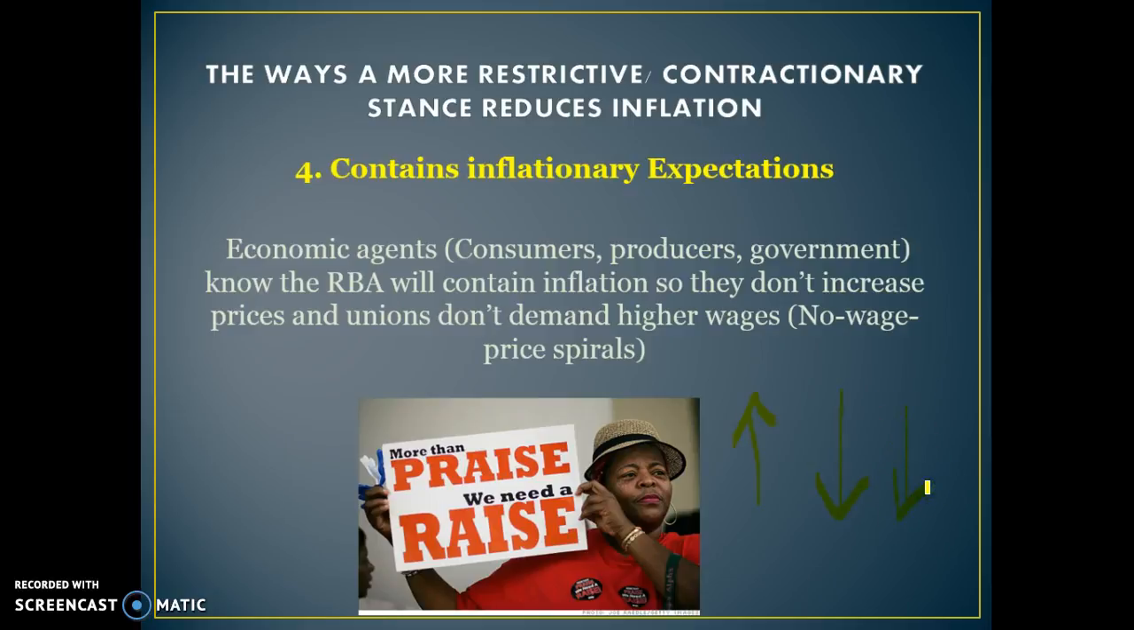So when the RBA tightens monetary policy, it contains inflationary expectations, and that means that consumers or workers are less likely to demand a pay rise, because they know that prices aren't going to be going up as high. They're less likely to demand an increase in their nominal wage. So another positive of a contractionary stance for reducing inflation is that it reduces inflationary expectations, and therefore we don't have that wage spiral effect that increases cost of production as well.